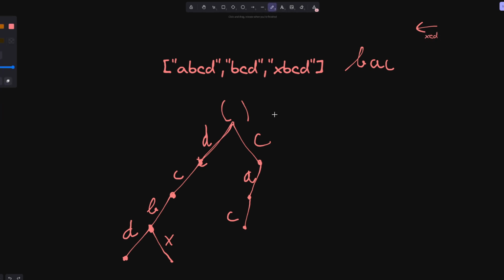We go to D, we go to C, but then there's no X here. So simply CD, this node here, is the longest common suffix. And here we literally found the node of the tree that we accessed.